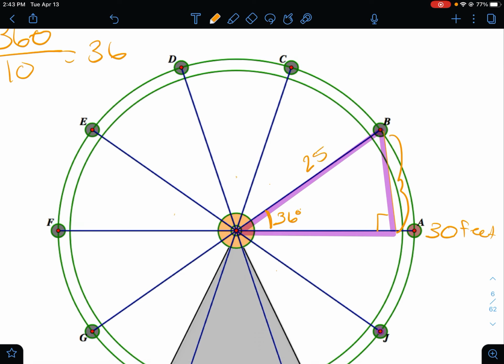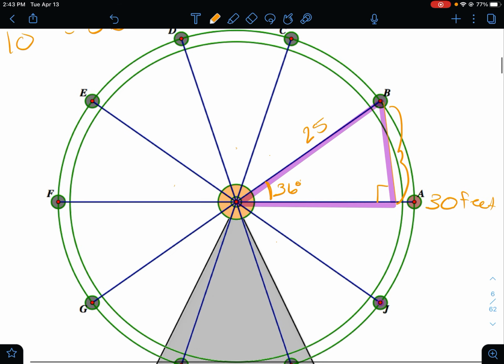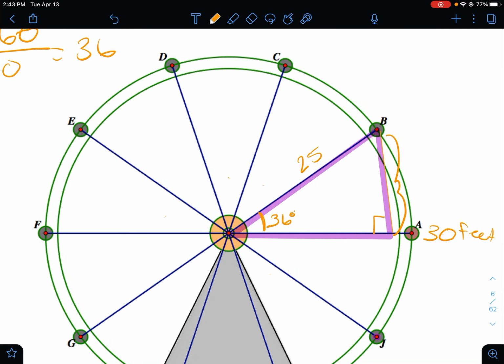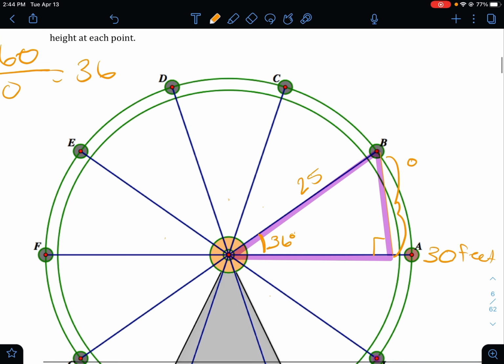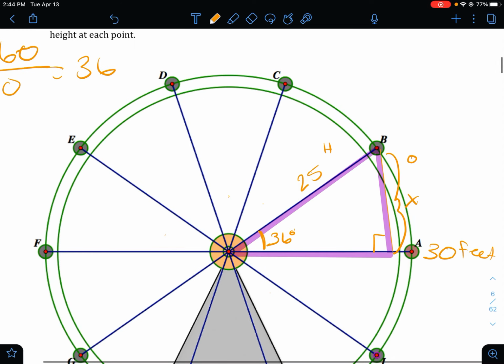So now we can set up a trig ratio to solve for this unknown part, all right? We've got our opposite and hypotenuse, so we'll put an x there for our opposite. We're going to do sine of 36 equals x over 25.